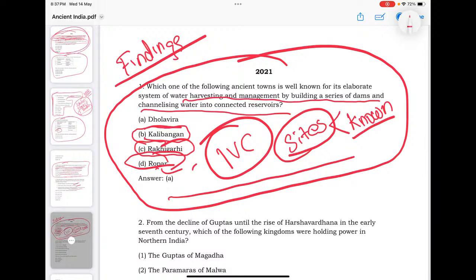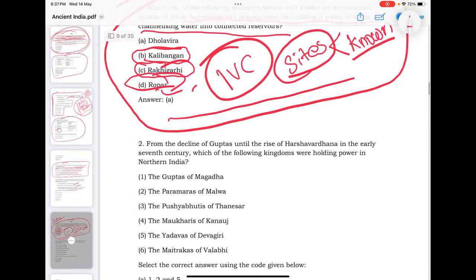Or why these sites are known for, or how these sites are known for, that kind of questions could be asked. Or the sites and the current locations, current states. Whether this particular site is in Gujarat, or Rajasthan, or Haryana, or UP, or Kashmir, whatever. So the thing is, have an idea when you cover the Indus civilization, go for the popular sites, their findings, current locations. That is important for you.